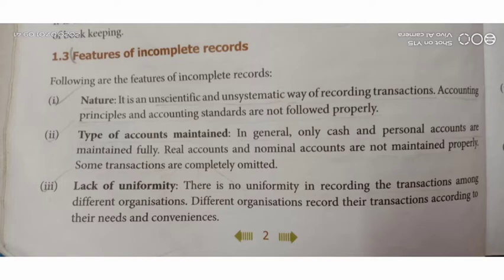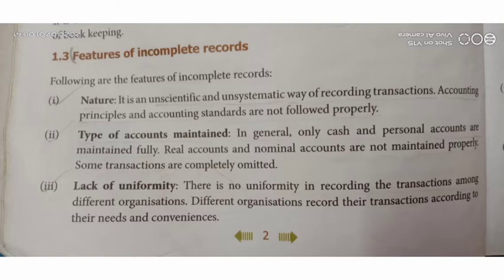I think you already know about the three types of accounts, isn't it? Personal account, real account, nominal account. But here in the incomplete records, real account and nominal accounts are not maintained properly. Some transactions are completely omitted by the sole traders.